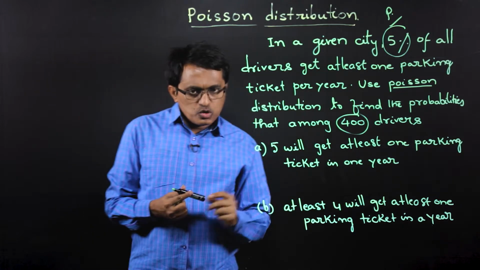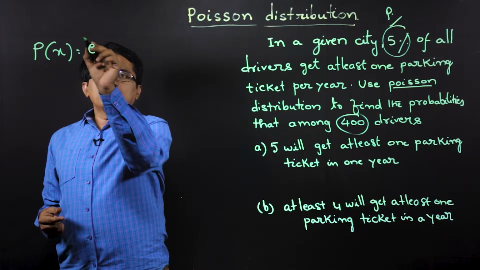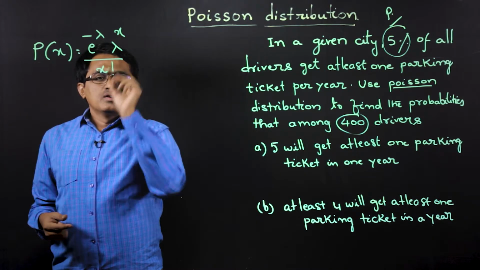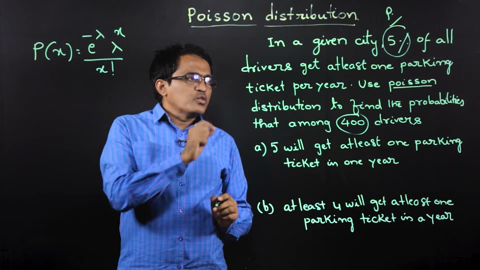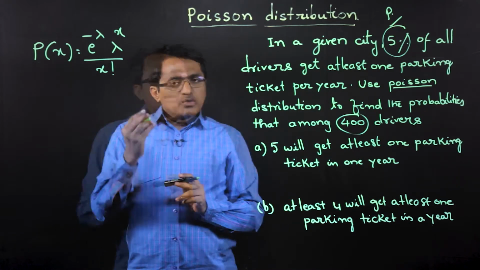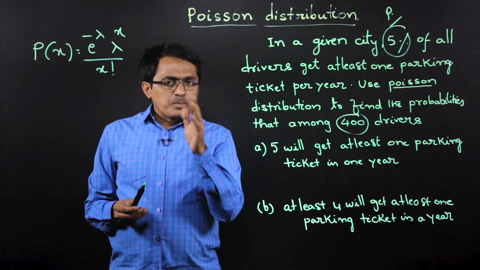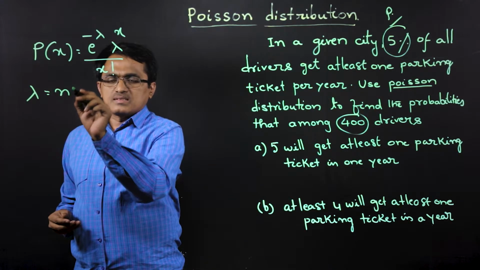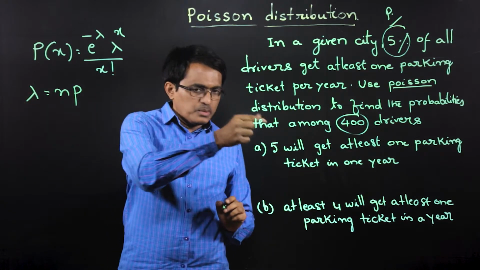And if we want to use Poisson distribution, then if you recall, the Poisson distribution is given by e power minus lambda, lambda power x by x factorial. So to solve this, we require the parameter value lambda. How to find lambda value from the given data? As lambda is not given directly, we have to use the binomial approximation to Poisson distribution, that is lambda equal to np as discussed. So by using this, we can find the parameter value, then we can look into the problem.